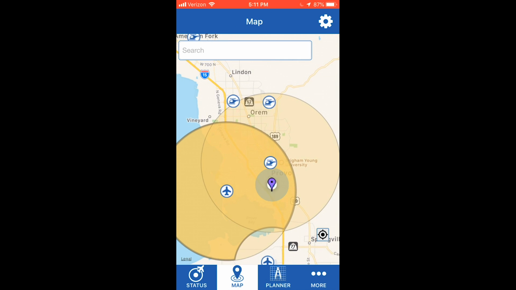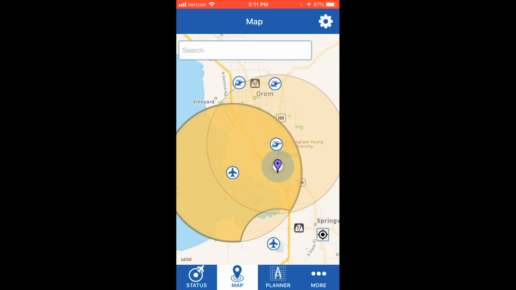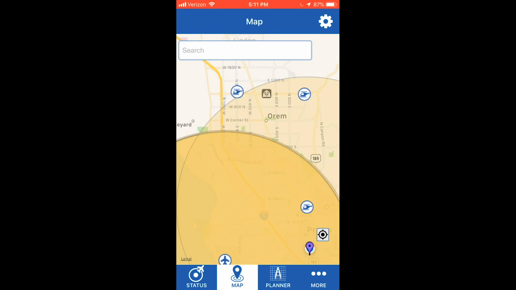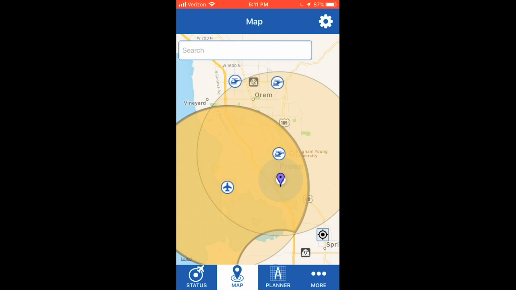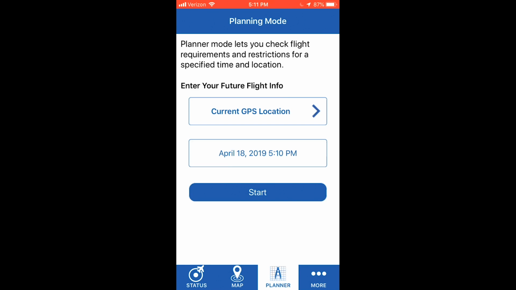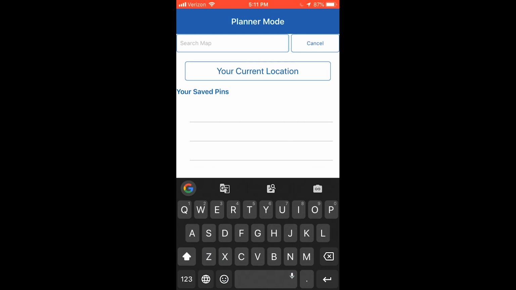The one thing that I don't like about this app is that it'll show that you're in a warning zone and that you're within 5 miles of an airport, but it interprets heliports as airports, and as you know, you can actually fly your drone within 5 miles of a heliport. You just have to make sure that when there's a helicopter in the air or any other manned aircraft, you give right of way to that aircraft and land your drone, or at least get out of the way.